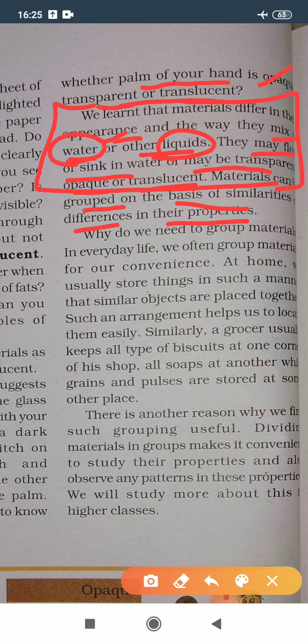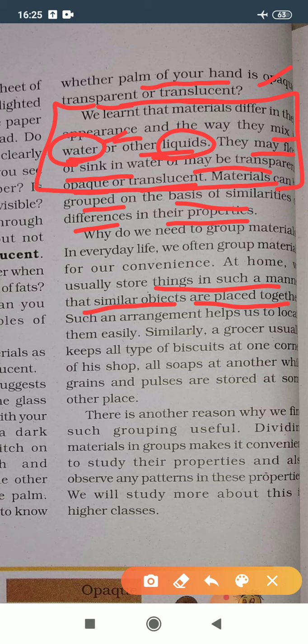Materials can be grouped on the basis of similarities or differences in their properties. Why do we need to group materials in everyday life? We often group materials for our convenience. At home, we usually store things in such a manner that similar objects are placed together. Suppose we talk about the kitchen, okay, so मम्मी क्या करती है, सारे मसालेस जो रहते हैं वो एक कैबिन में रखती है, जितने भी डिशेस रहेंगे वो एक कैबिन में रहेंगे.